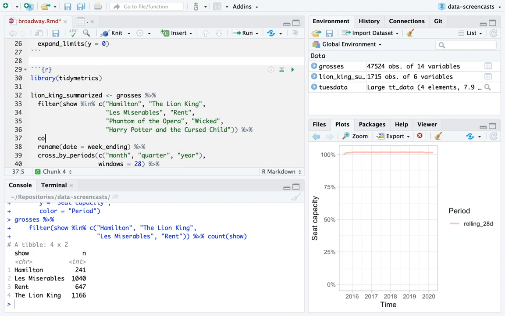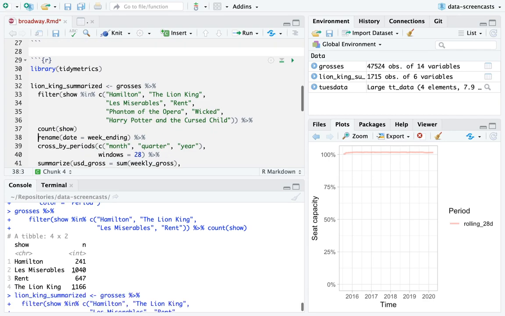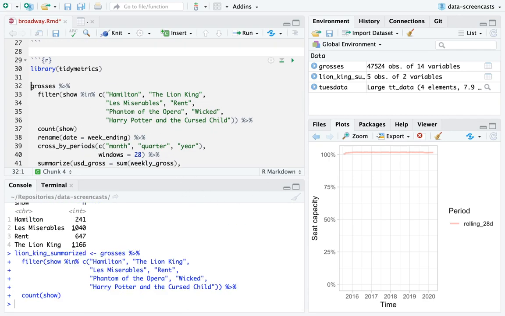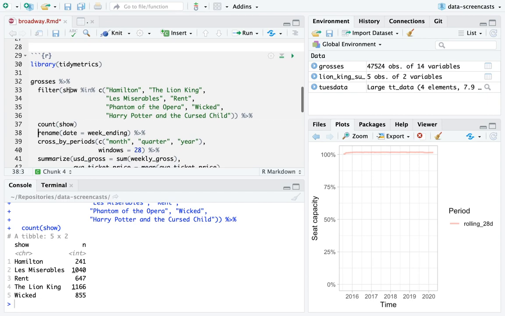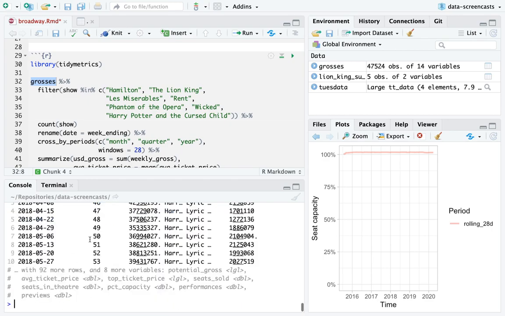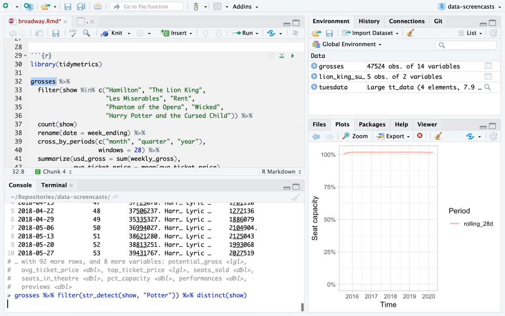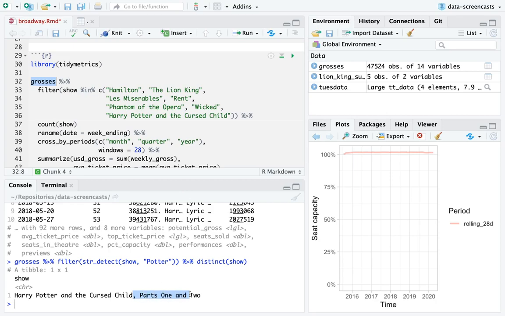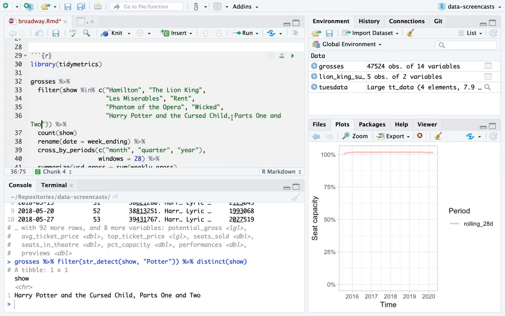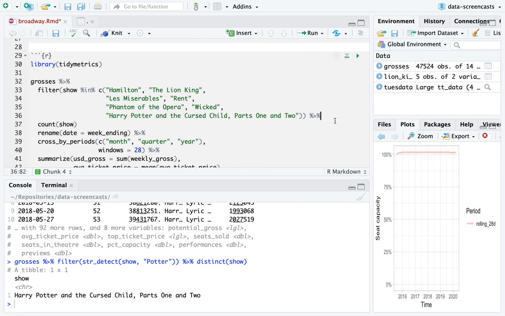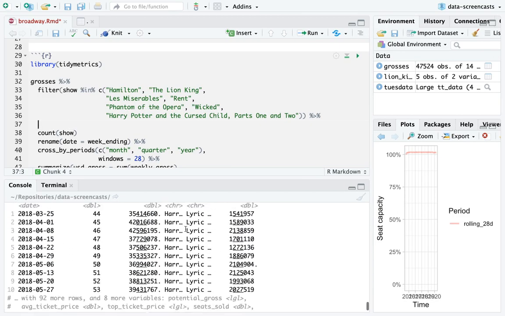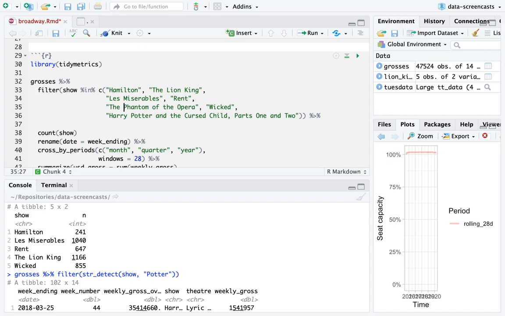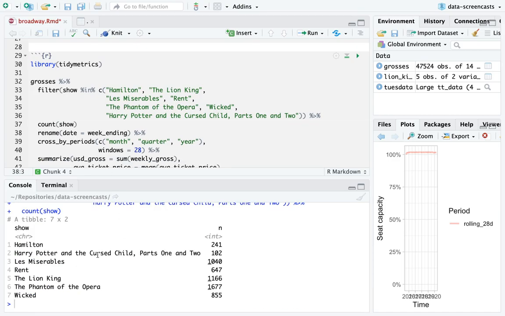I'm going to quickly guess how these things are spelled in the data set. Oops, I'm not going to call Lion King summarize anymore. Let's find out if Harry Potter's in the data. This is a trick that I would do: I'd say string detect show Potter, and distinct show. Parts 1 and 2. That's an awful lot here. Parts 1 and 2. The Phantom of the Opera. All right, I think I got all of them in here.